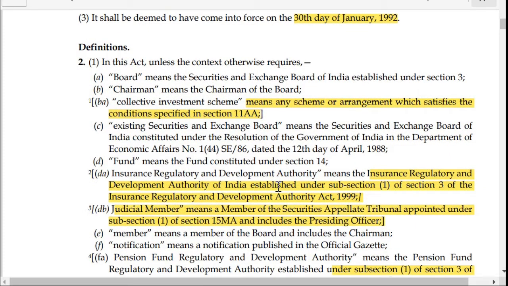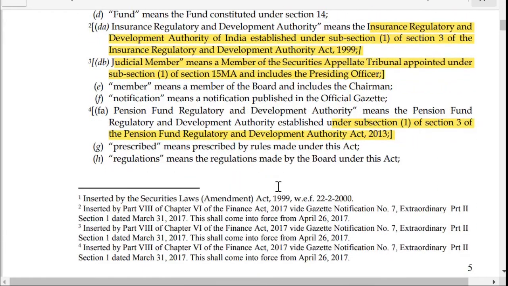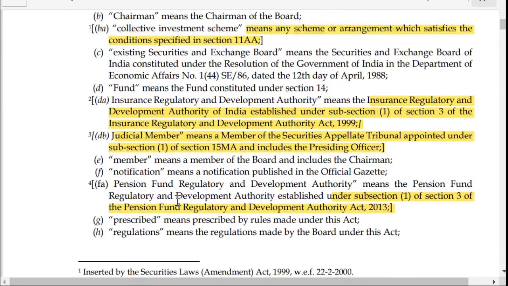So we'll discuss the important definitions. Collective investment scheme means any scheme or arrangement which satisfies the conditions specified in section 11AA. We'll be discussing section 11AA later on, and this definition was added by another amendment. The citation for that is given here, and it is the Securities Laws Amendment Act 1999.